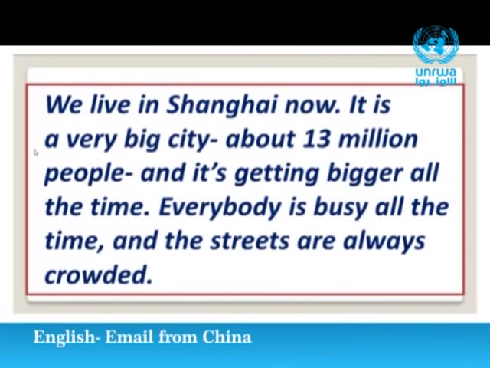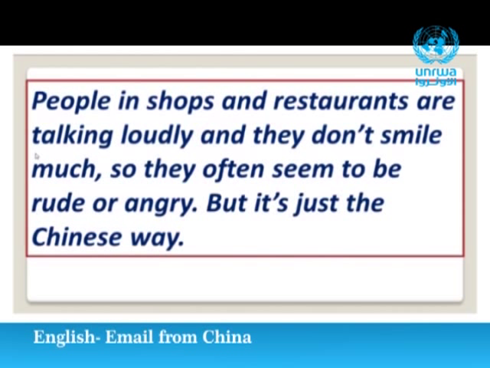We live in Shanghai now. It is a very big city, about 13 million people. And it is getting better all the time. Everybody is busy all the time, and the streets are always crowded. People in shops and restaurants are talking loudly, and they don't smile much, so they often seem to be rude or angry.